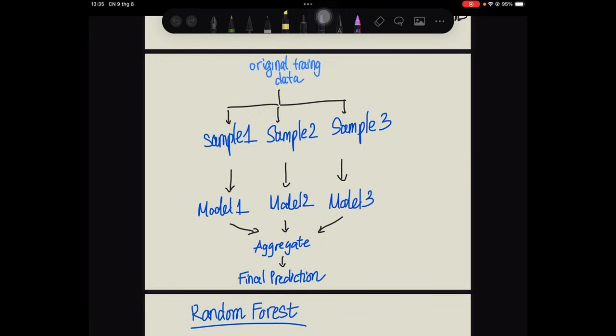Here's the intuition behind bagging. Start with the original training dataset and create multiple bootstrap samples. Each sample is drawn with replacement. That means some observations can appear multiple times in a particular sample, while another observation might not appear at all. Then train the same type of model on each sample. Finally, combine their predictions. Why does this help? Because each model sees a somewhat different version of the data, so the models make somewhat different errors. Combining them can reduce the influence of any single model's mistake. This is particularly useful when individual models are unstable.